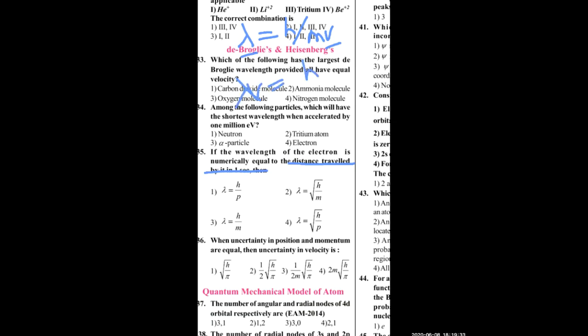So I'm just writing this expression like this. Taking v to the lambda side, lambda v is equal to h by m. What he mentioned is that both these are the same, lambda is equal to v. So lambda square I can write is equal to h by m. So lambda is equal to root over h by m.